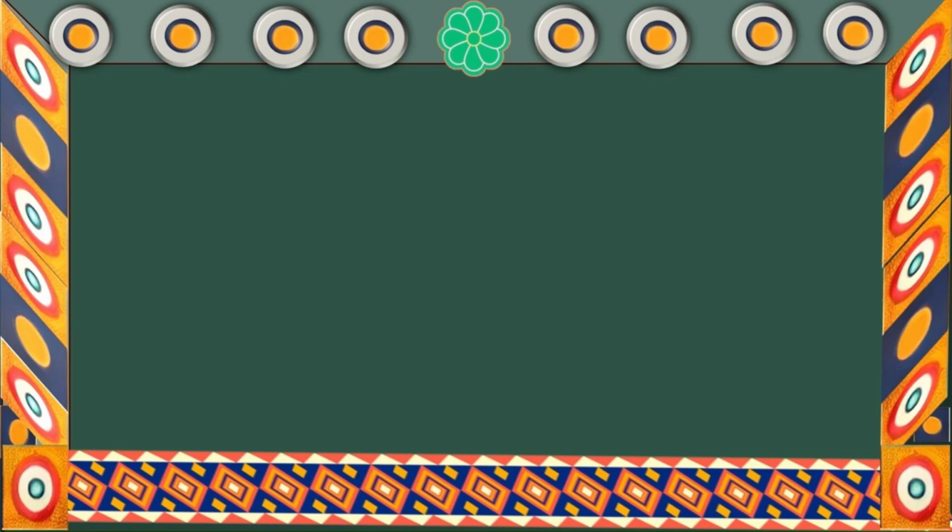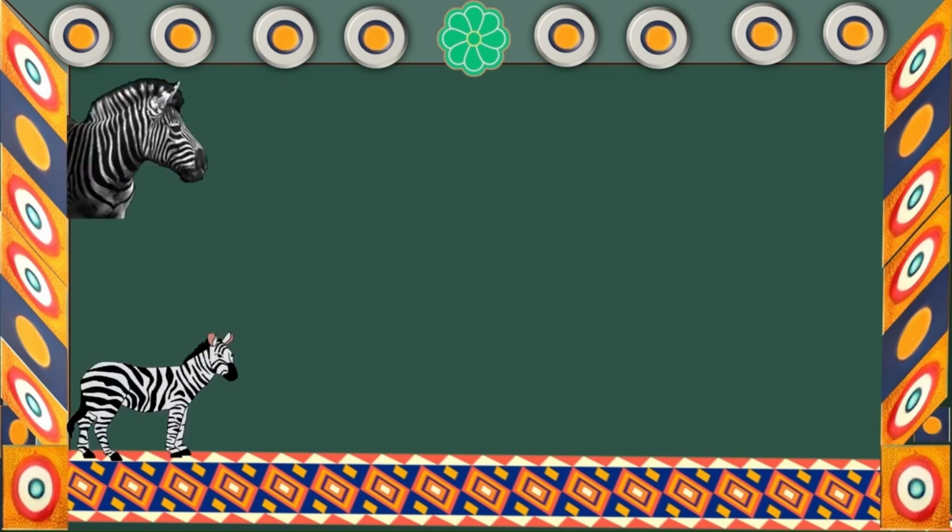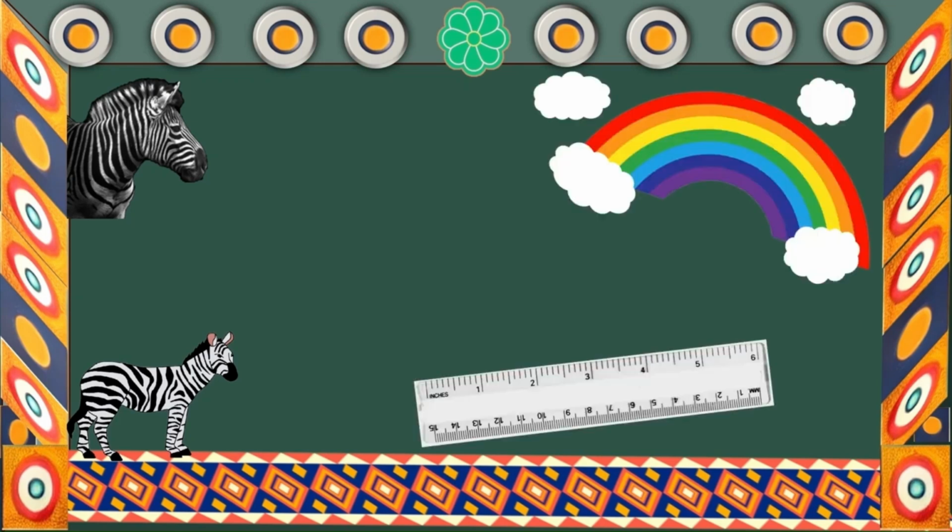Have you ever noticed things that repeat around you, like stripes on a zebra or colors on a rainbow? Look at the numbers and lines on this ruler. Patterns are everywhere around us.